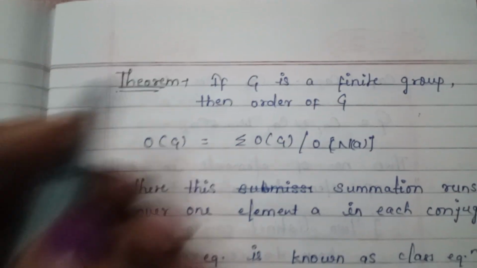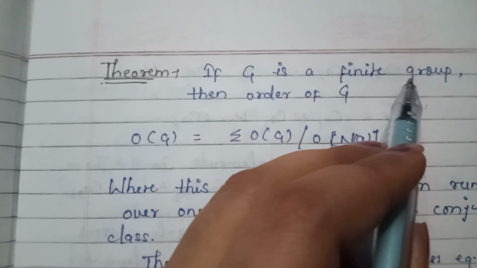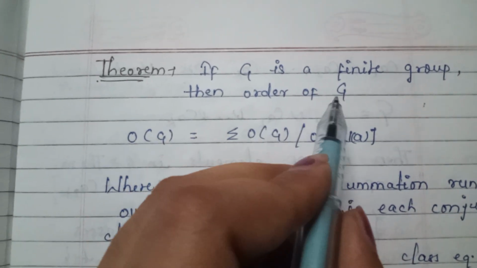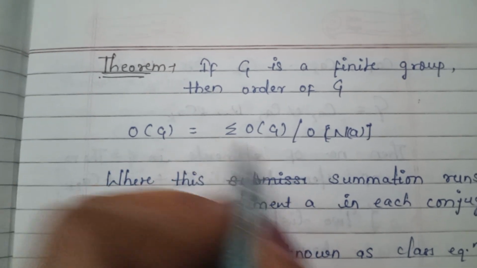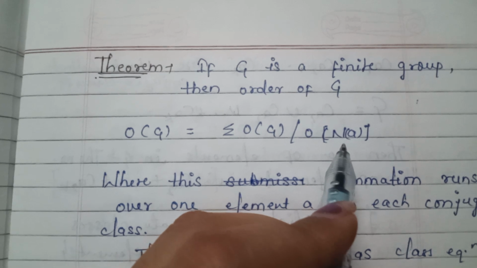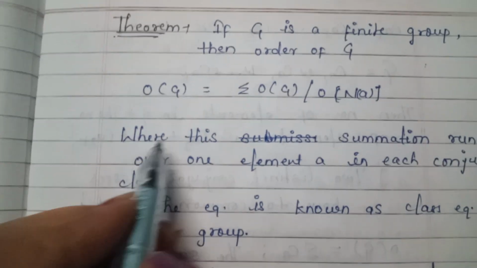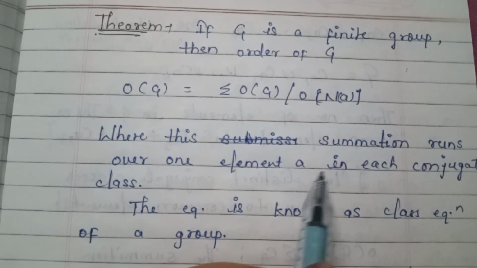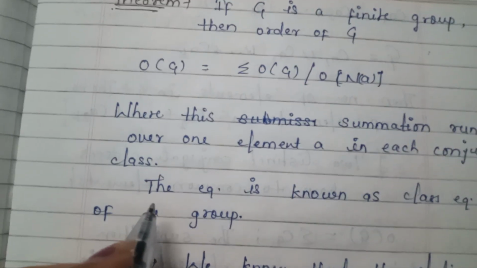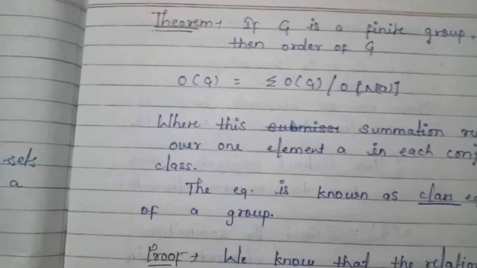Now there is another theorem whose statement is: if G is a finite group, then order of G is equal to the summation of order of G divided by order of N(a), where this summation runs over one element a in each conjugate class. This equation is known as the class equation of a group.